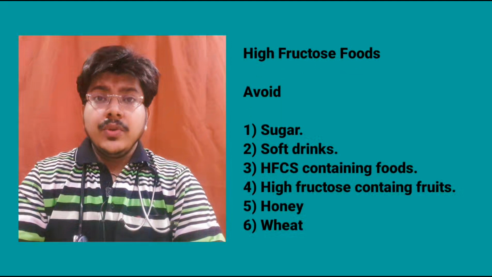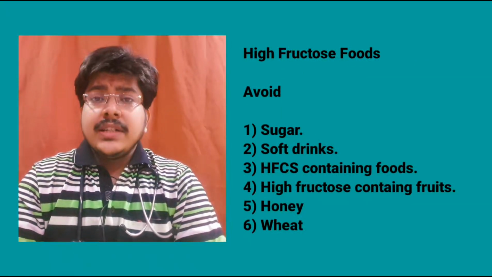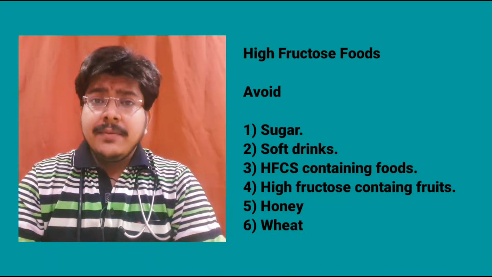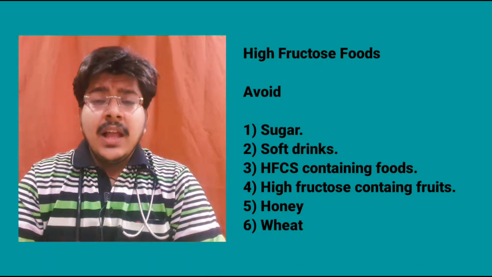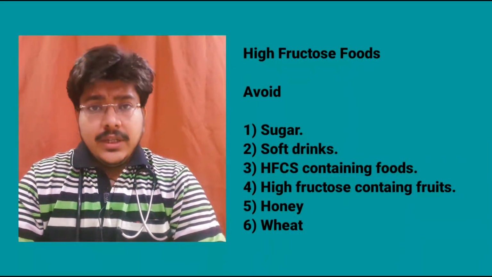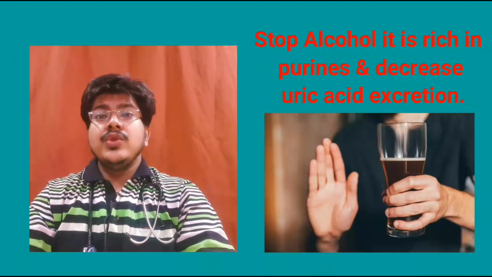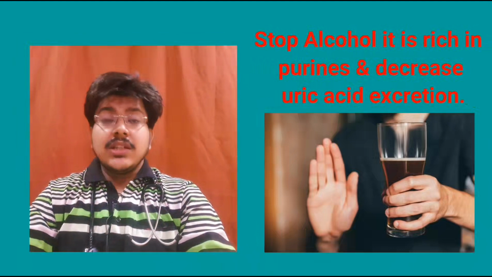Now, to avoid gout, we should avoid high fructose containing diet. We should avoid table sugar, soft drinks, high fructose corn syrup containing foods like packaged foods, jam, jellies, sauces, and high fructose fruits, and also honey and wheat. To avoid gout, we should stop alcohol intake. It is rich in purines and decreases uric acid excretion.